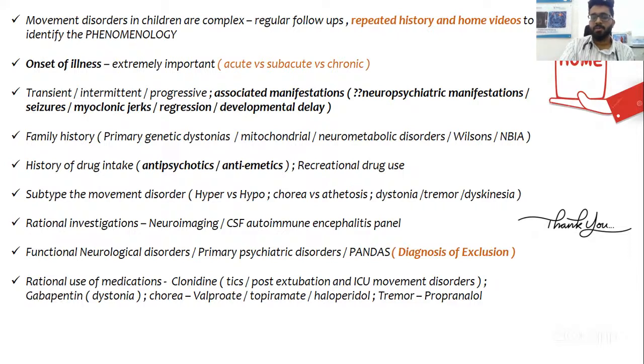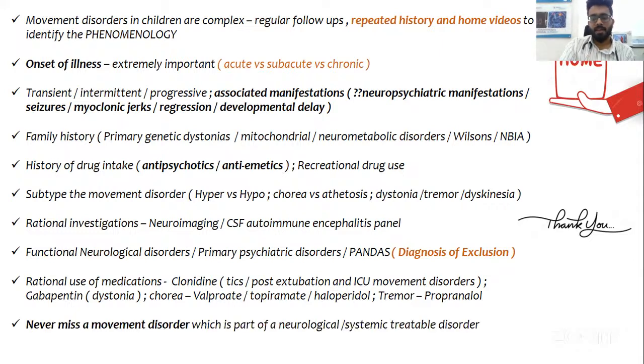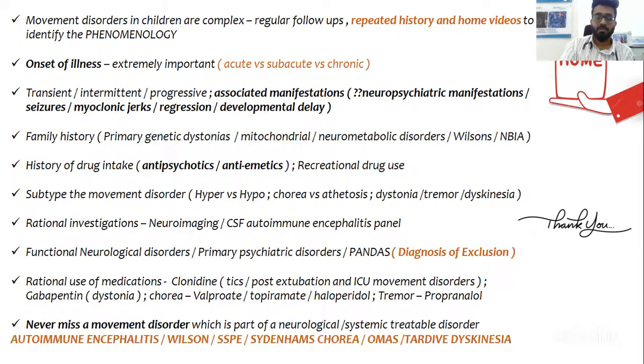Gabapentin is an extremely good drug for dystonia in children more than 2 years. In chorea, different people prefer different drugs. Valproate, topiramate, or haloperidol can be used, and propranolol in tremor. And finally, never miss a movement disorder which is a part of a systemic neurological disorder which is treatable. For example, autoimmune encephalitis, Wilson's disease, SSPE, Sydenham's chorea, opsoclonus myoclonus ataxia syndrome, and tardive dyskinesia is also treatable. So all these are treatable neurological disorders which present with movement disorders. You should never miss these conditions.